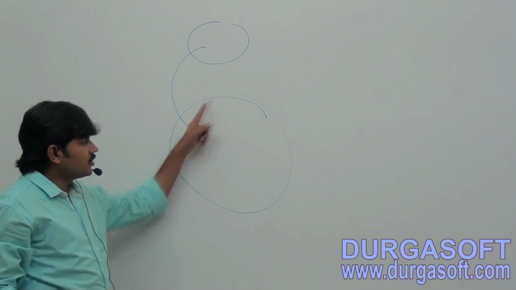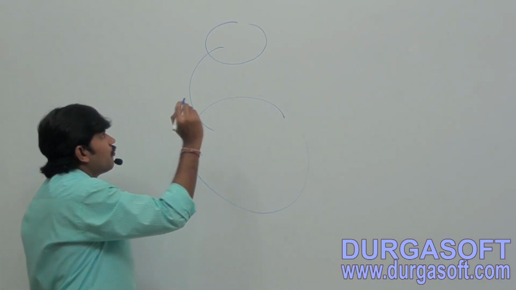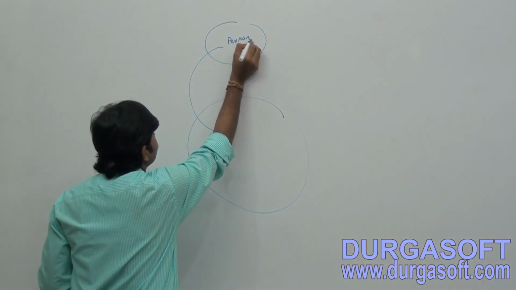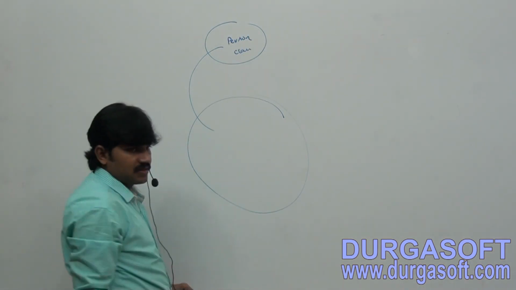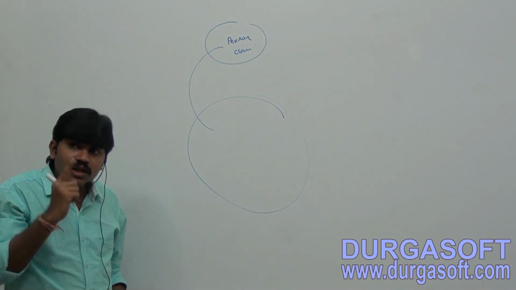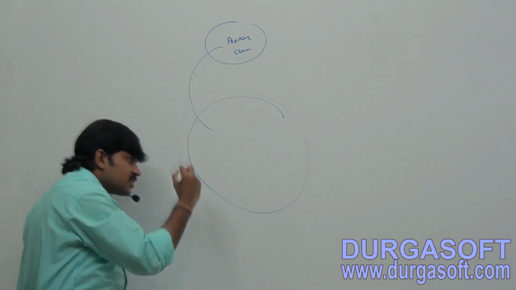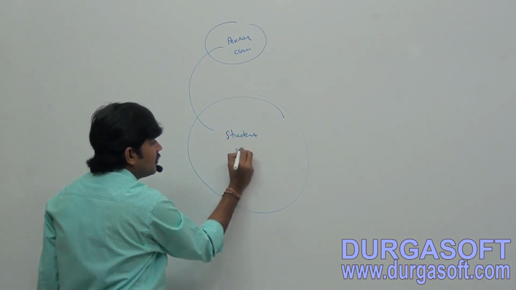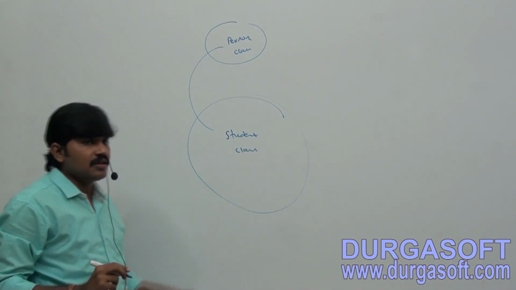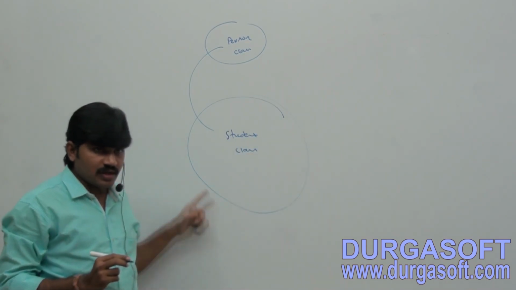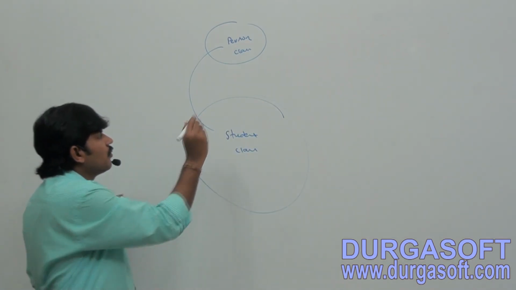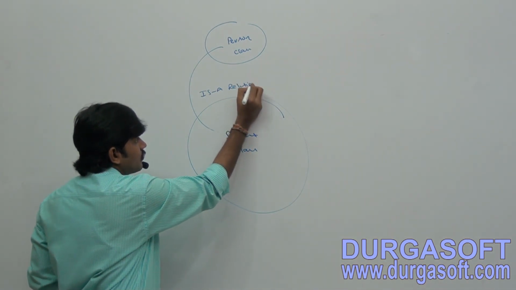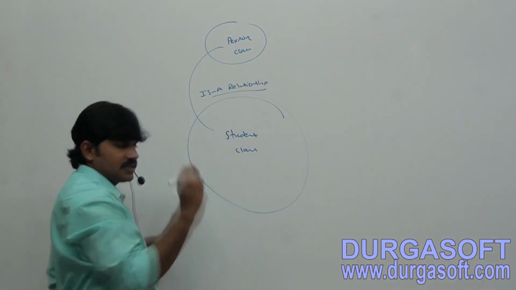So in the child, just observe this. Whatever functionality is available with the person, assume that a person class is there. This total person class functionality must be required for a student class. Correct or not? And the person class functionality is a part of the student class. Then we should go for the is-a relationship.